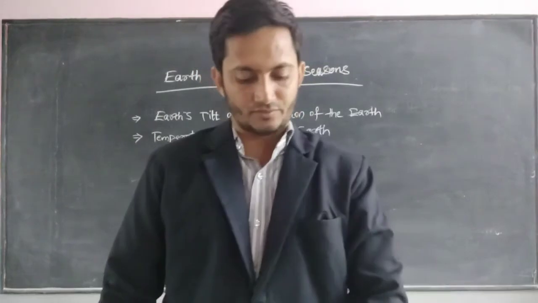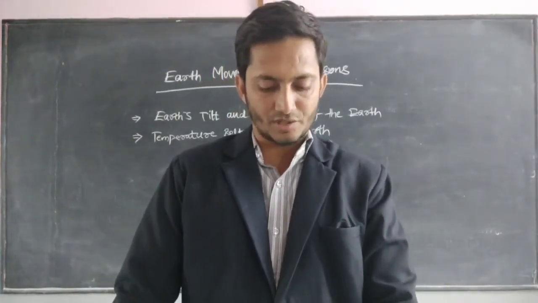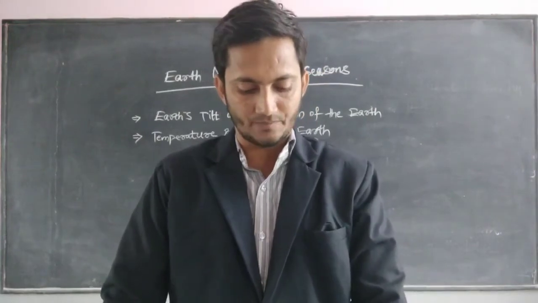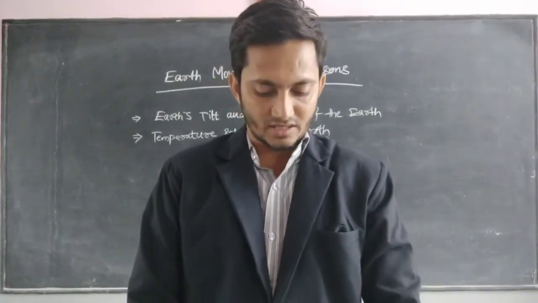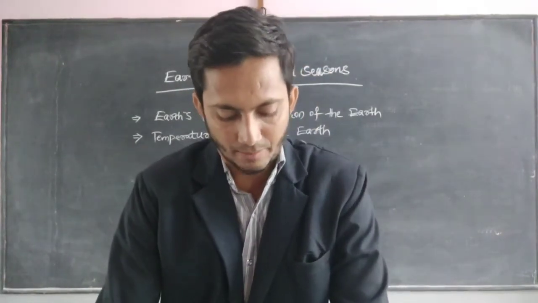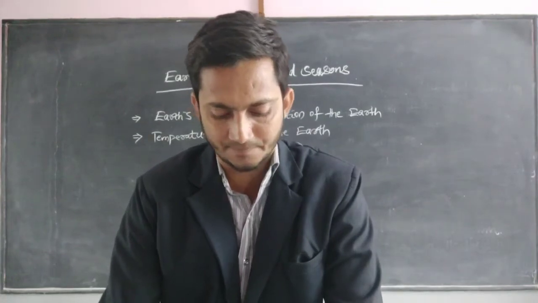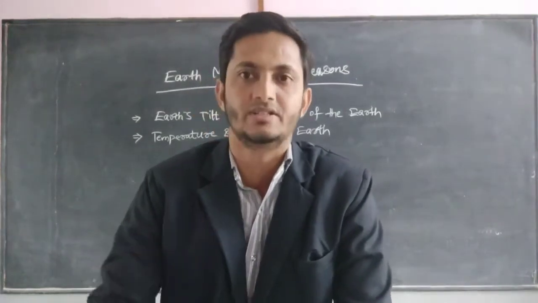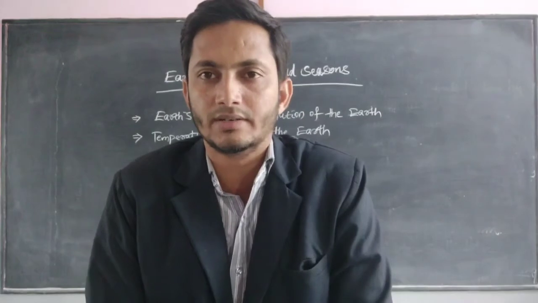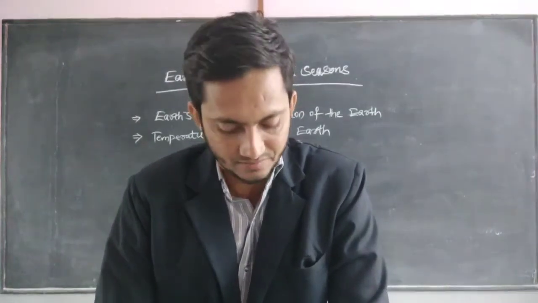This is the length of the year on the Earth. How does this cause the formation of the seasons on the Earth? Had the Earth just gone around the sun, a place would have had the same seasons throughout the year. Would we have the same seasons throughout the year? No, we have different types of seasons.